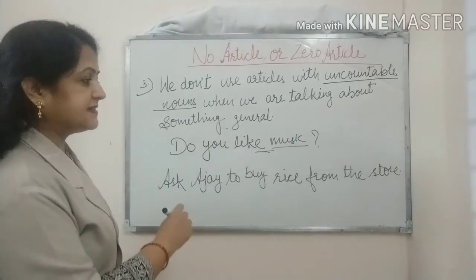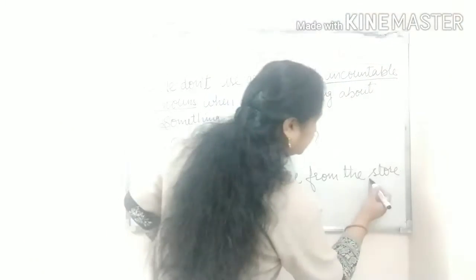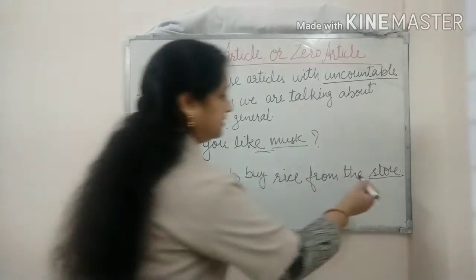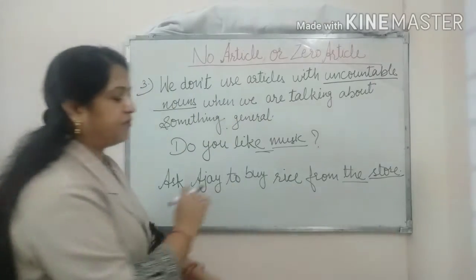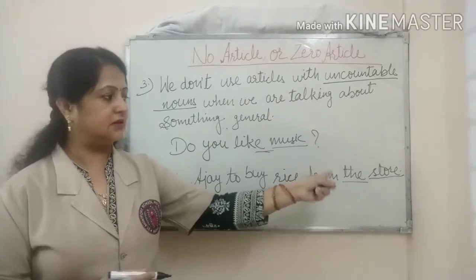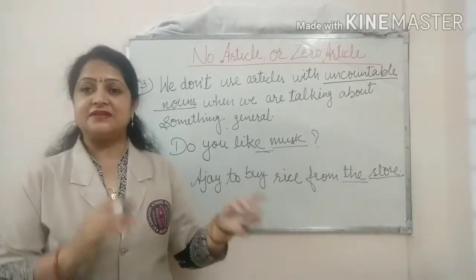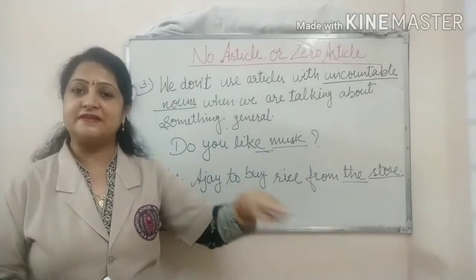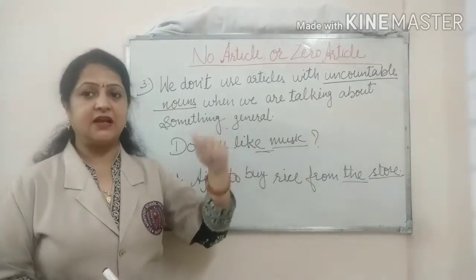So here we can see that before store we have used the article the. Why? Because here store is the place that is known to both the speaker as well as to the listener.